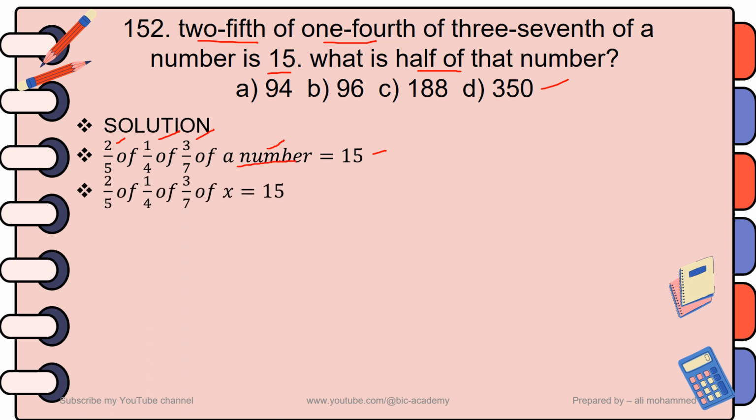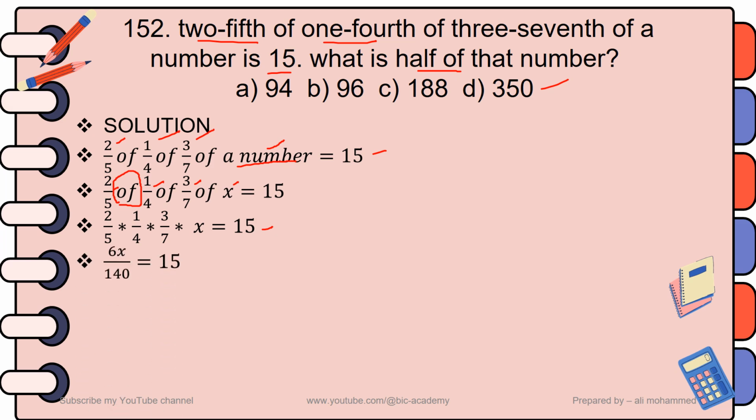Again, you have 2/5 of 1/4 of 3/7 of x is equal to 50. Then replace the word "of" by multiplication: 2/5 times 1/4 times 3/7 times x is equal to 50.